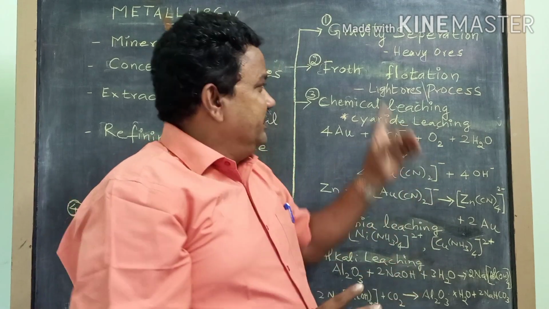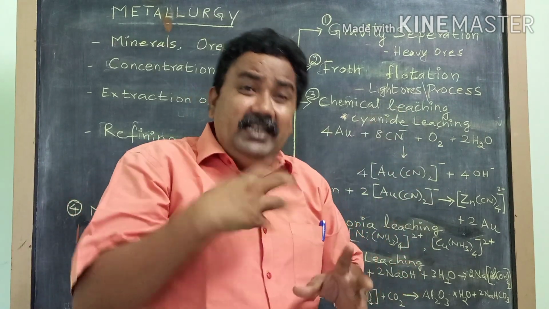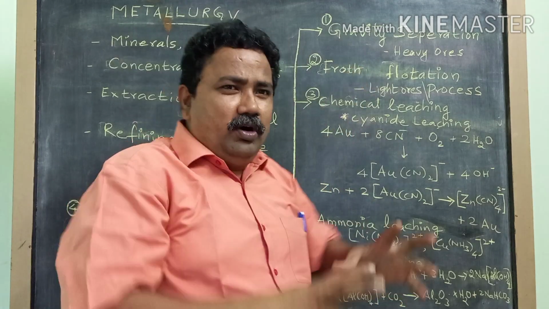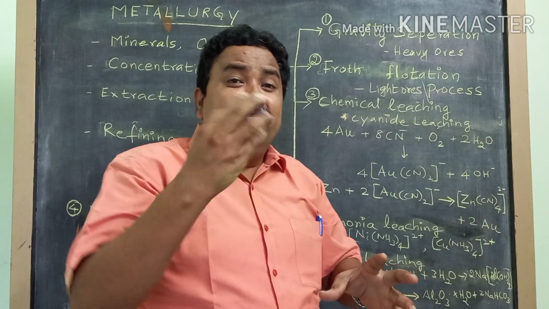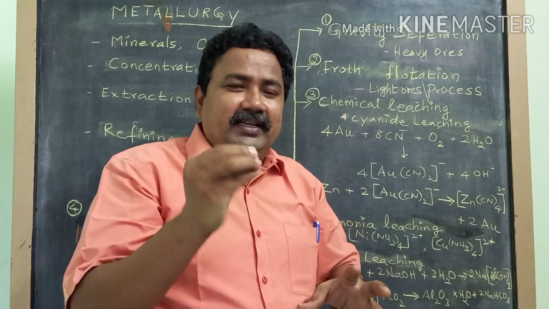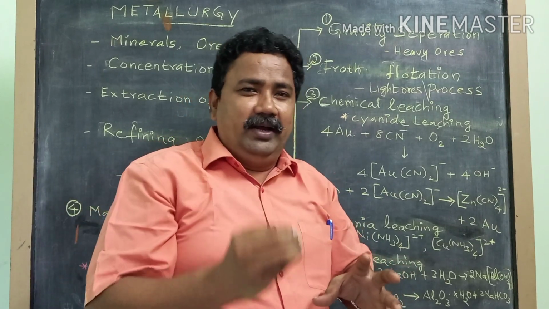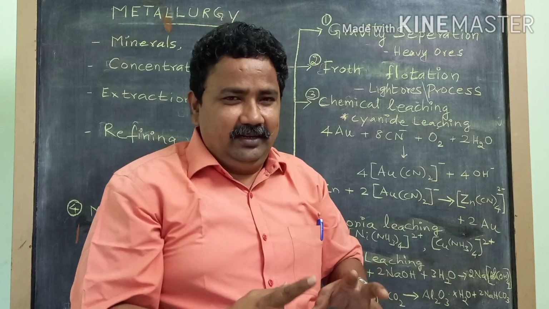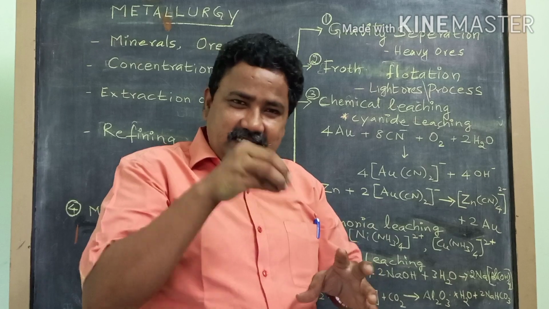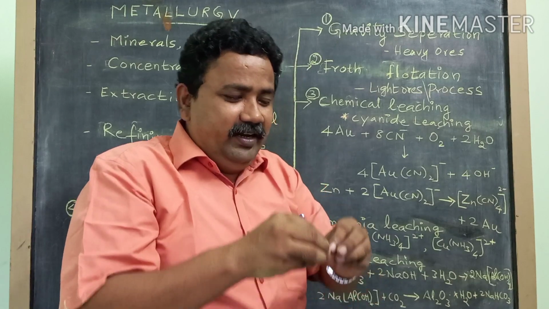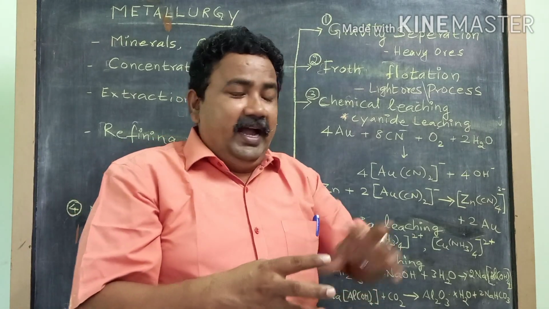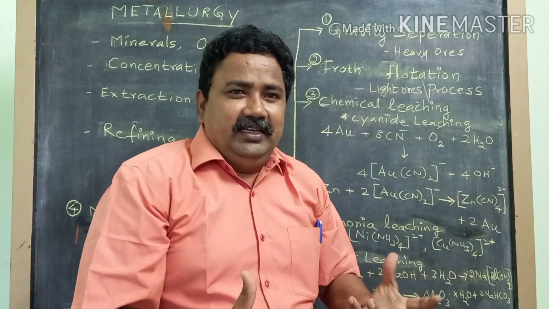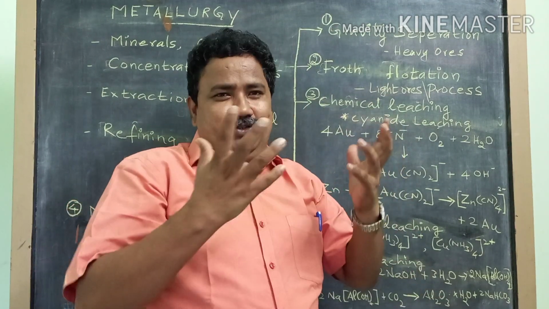That is, these ores will combine with oily substances rather than with water. So when the powdered ore is put into the water, and when you add any oil, for example pine oil or palm oil, eucalyptus oil, this oil will mix with the ore, and when air is blown into the water, froth is produced.